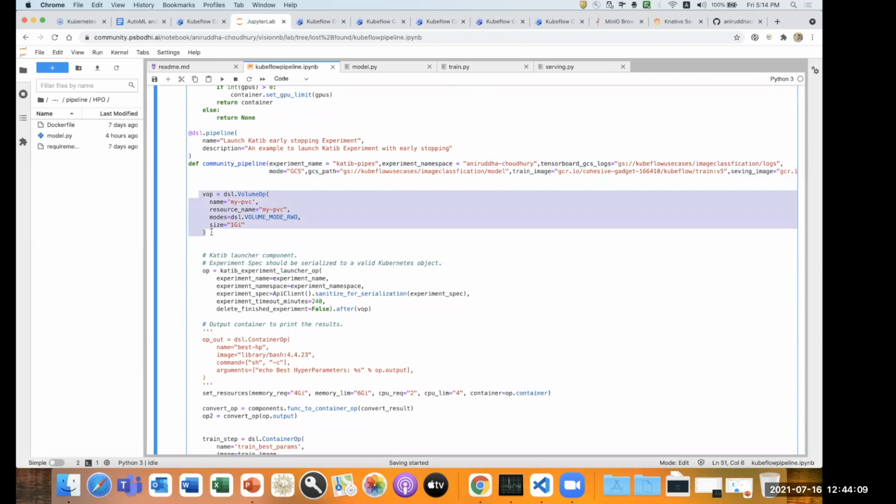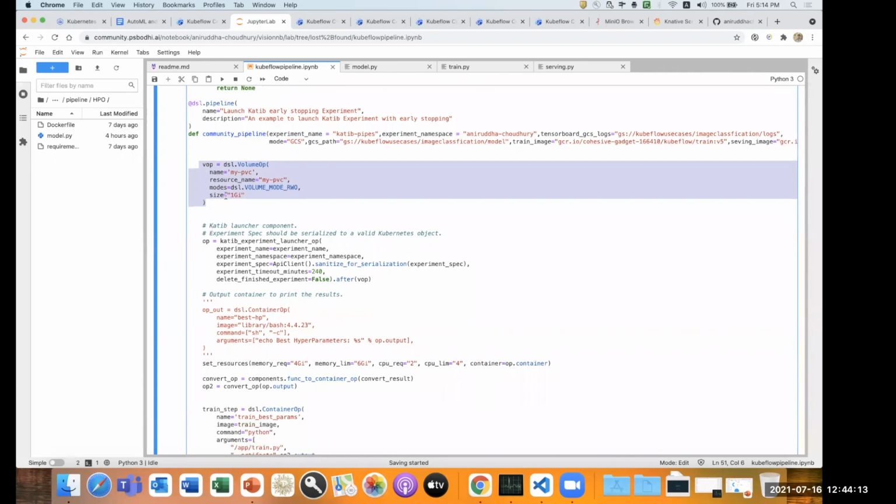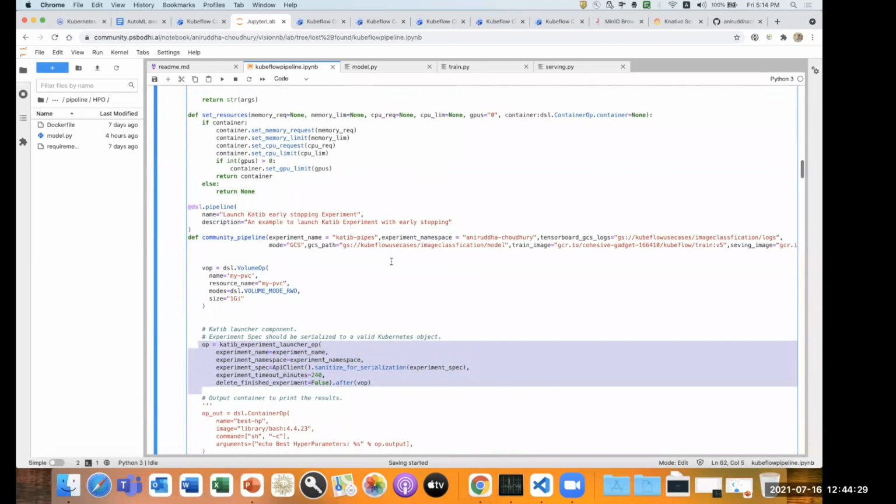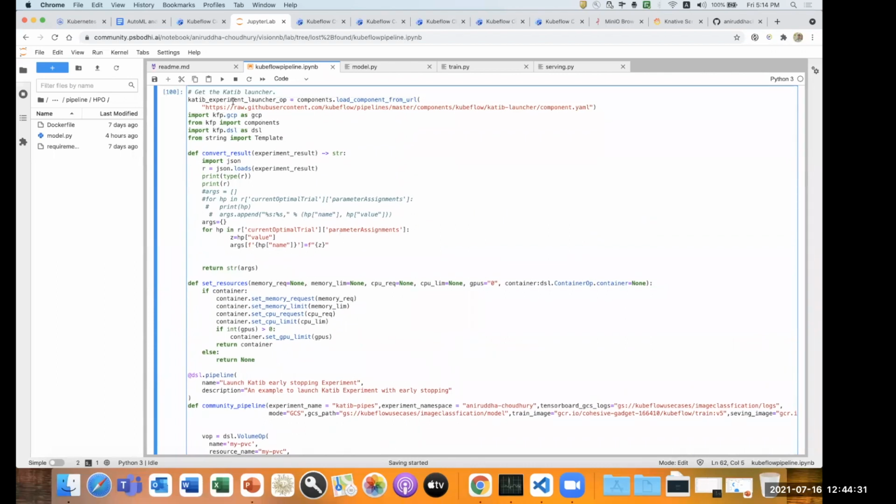the model training. And I gave some 1 gigabyte of space, and we can have our predefined FSx of AWS, or we can have our file store from GCP also, and we can have a namespace of PVC on top of that also. So once we define that, we have a launch operator of Katib launch operator. This Katib launch operator we already uploaded here as a particular YML.